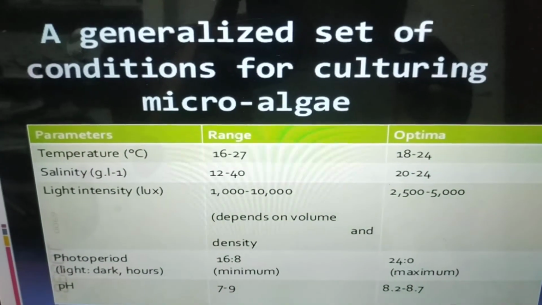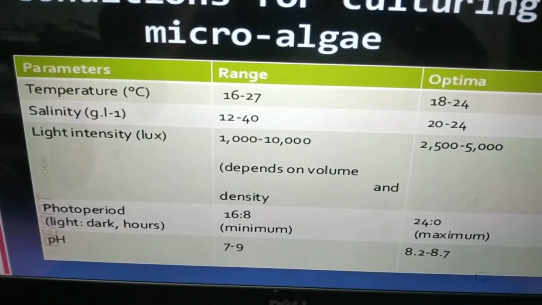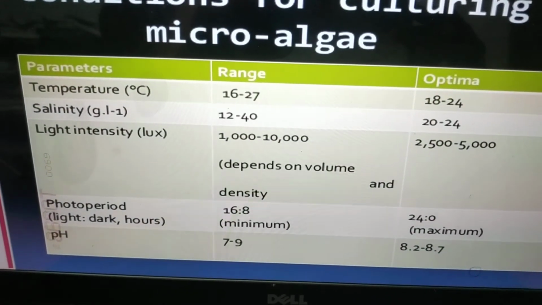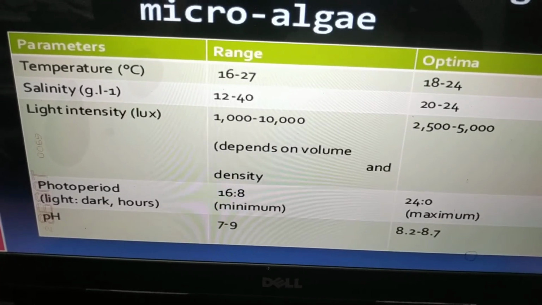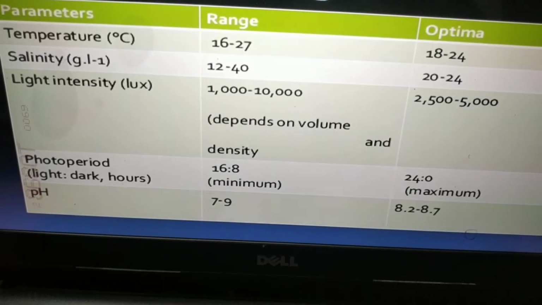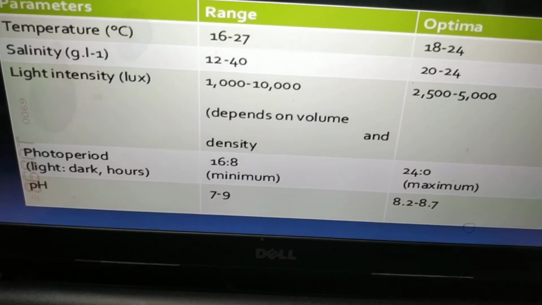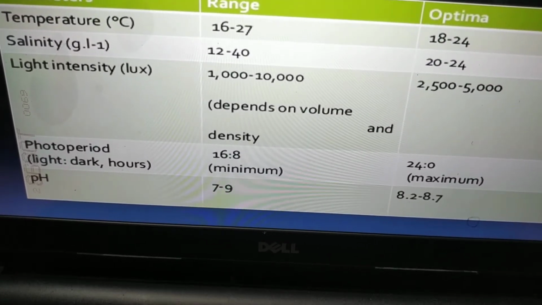A generalized set of conditions for culturing microalgae, that is optimum conditions: temperature 18 to 24 degrees C, salinity 20 to 24 ppt, light intensity 2500 to 5000 lux, photoperiod 24 hours maximum, then pH 8.2 to 8.7.